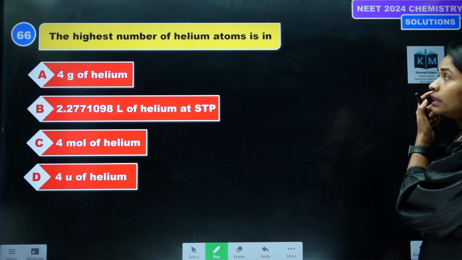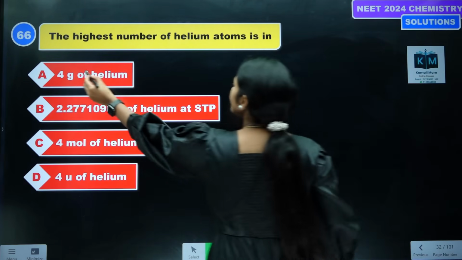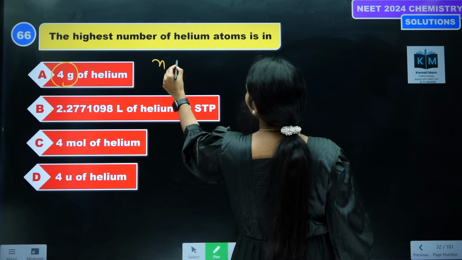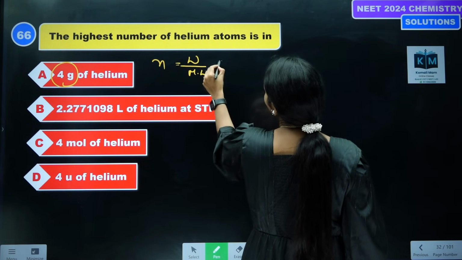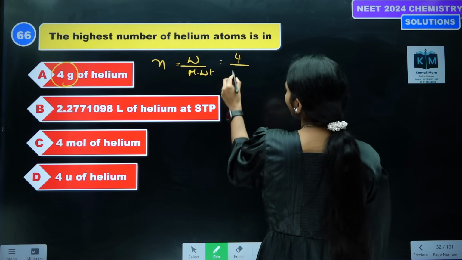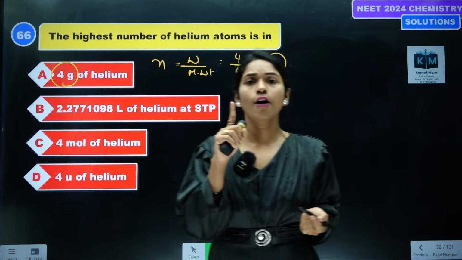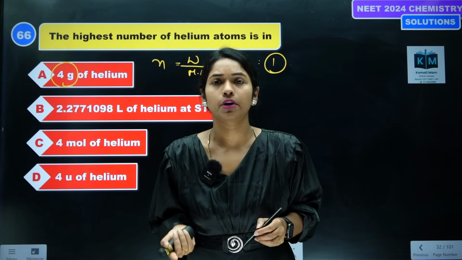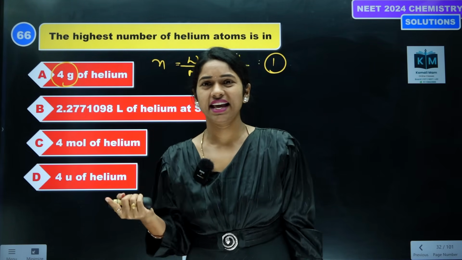Next, the highest number of helium atoms is in 4 grams. How to find the number of moles? Weight by molecular weight. Weight is 4, helium molecular weight is 4. So 4 by 4 is 1 mole. 1 mole of substance contains how many atoms? Avogadro number of atoms. So 1 mole means NA.